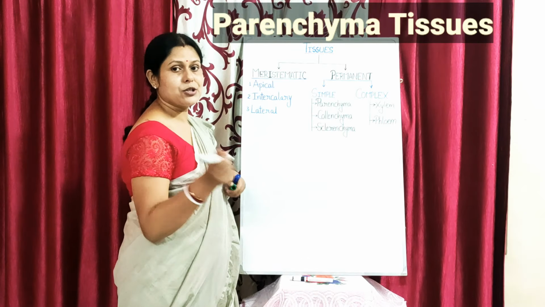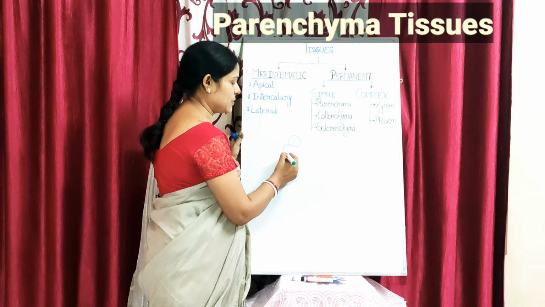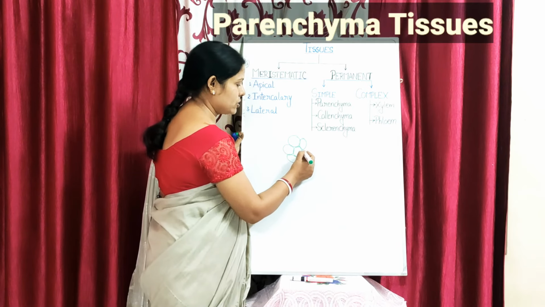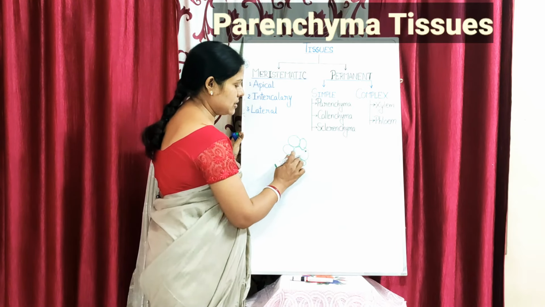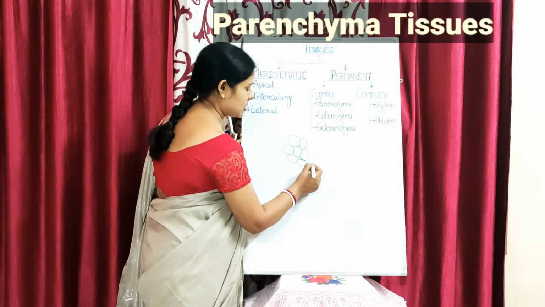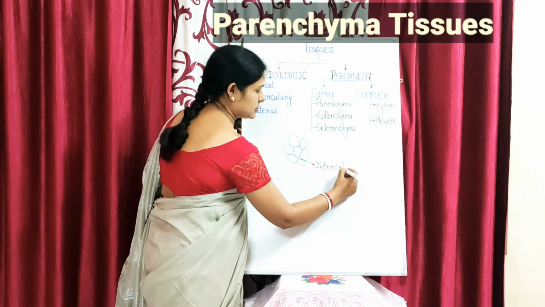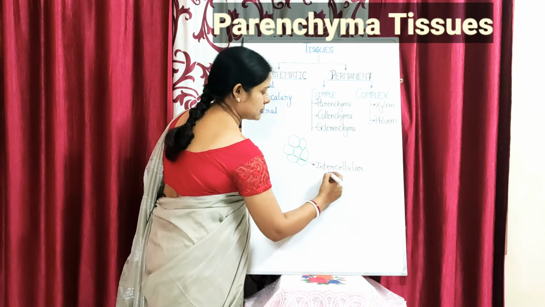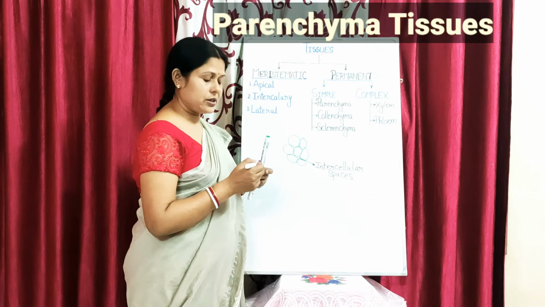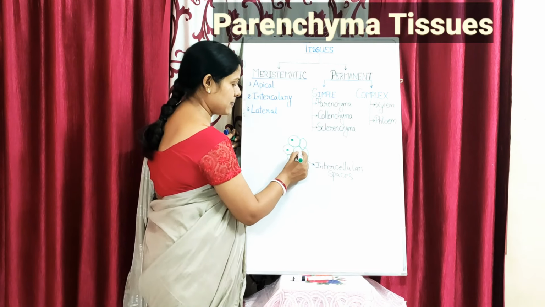The parenchyma cells appear to be round, spherical, oval or polygonal with a lot of intercellular spaces between them, somewhat like this. Okay, so these are the parenchyma cells. You can see the round shaped parenchyma cells, and they have a lot of intercellular spaces. This is your intercellular space. They also have a prominent nucleus in them.